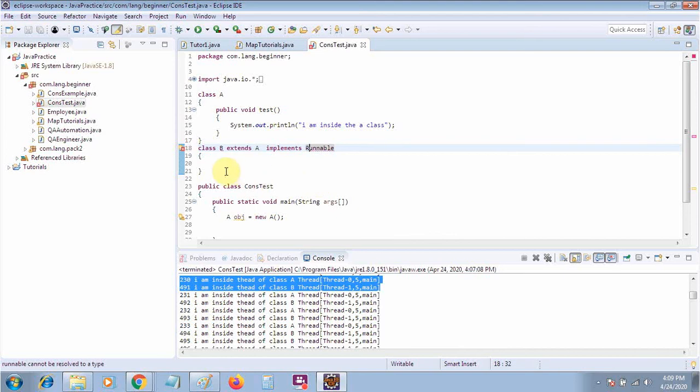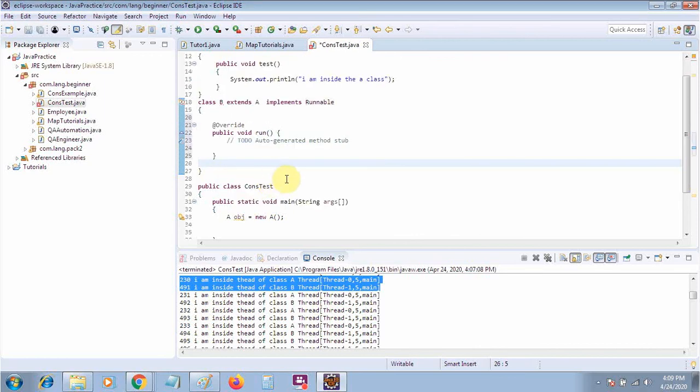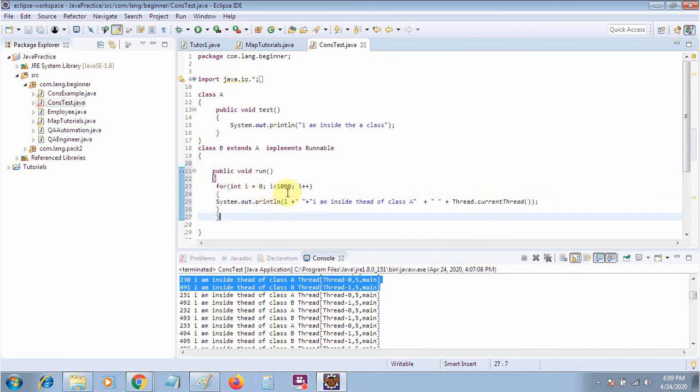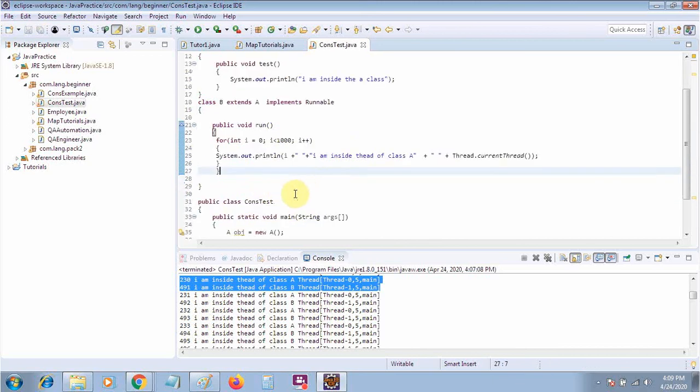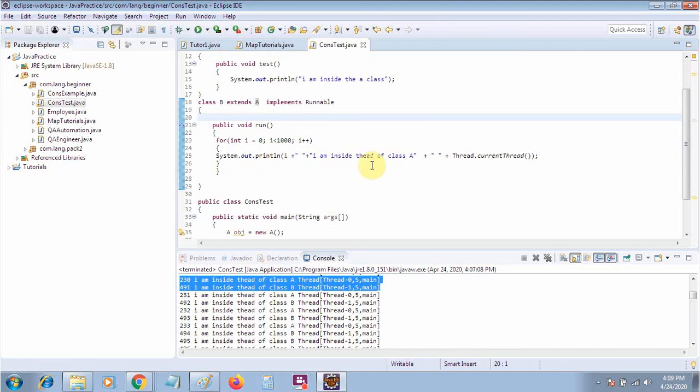So this way you can achieve it. Instead of this method, I will use my previous method, this one. Now there may also be a scenario where your class is already extending some other class. So how do we implement the thread? We will just use the implements Runnable keyword to achieve the threading.